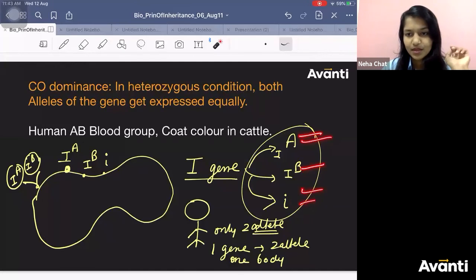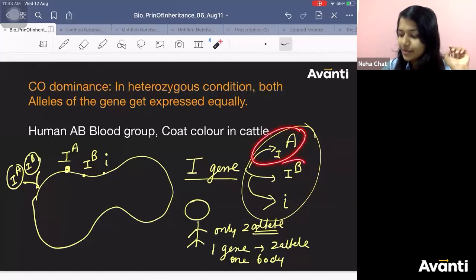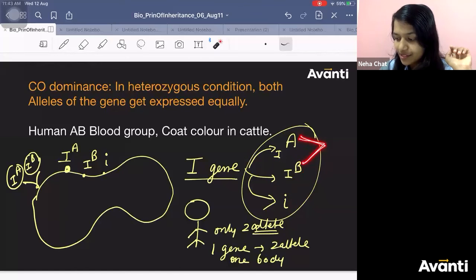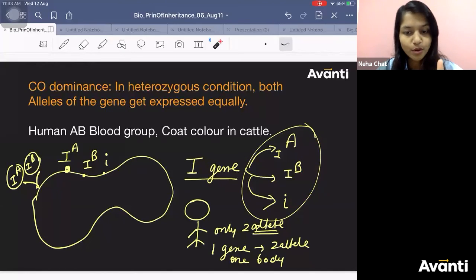Any of the three. It can be two times this, two times this, or two times this. It can also be a combination of these two, these two, and these two. But one body will have two alleles. When you study a population, you will come across that this particular gene has more than two alleles. I have proved it after studying several bodies. Got it?